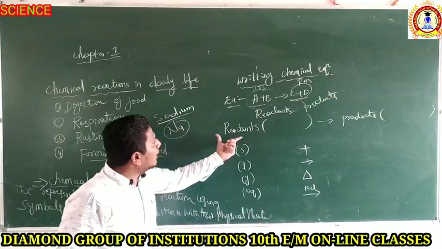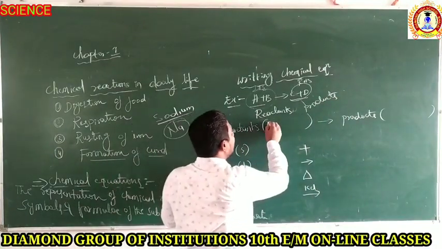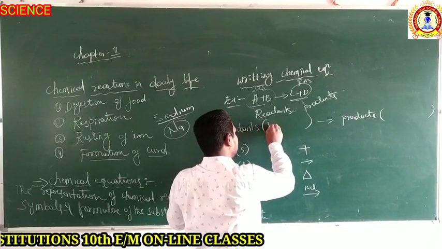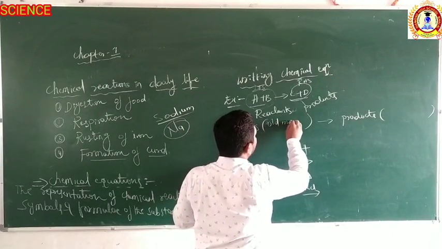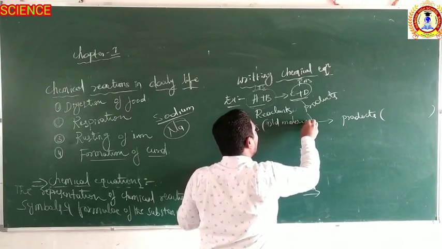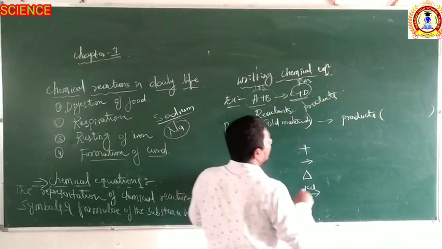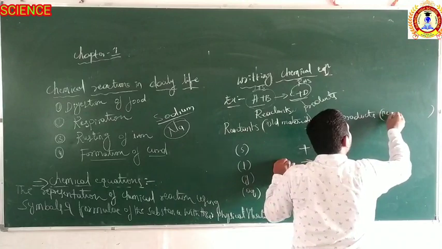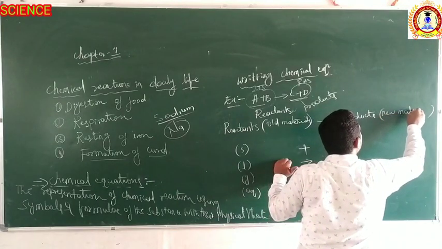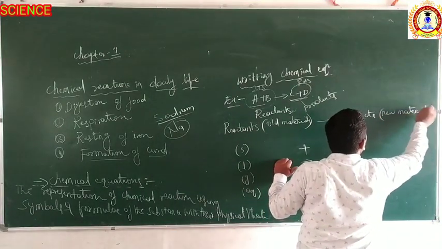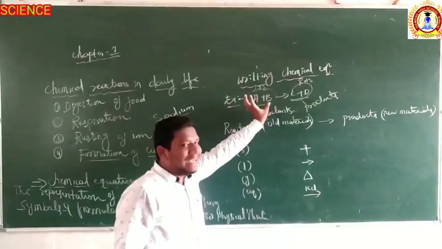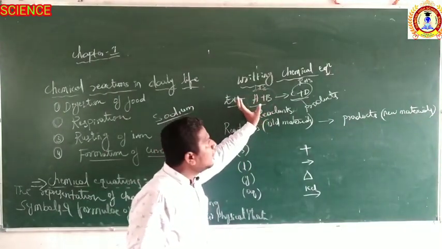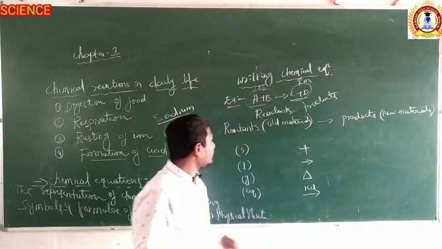Reactants are the old materials, and products are the new materials. When the reactants combine, they form the products.